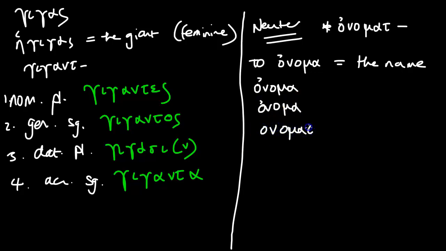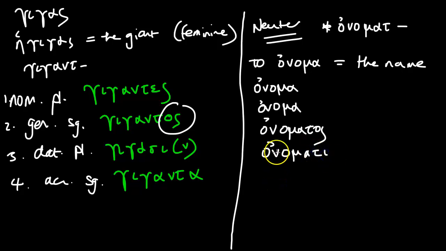So the genitive is going to be onomatos. We've already discussed that the ending in the genitive is os. Remember this? So it's the same ending. Onomatos. Onomati is the dative. Don't forget the breathing. Onomati.